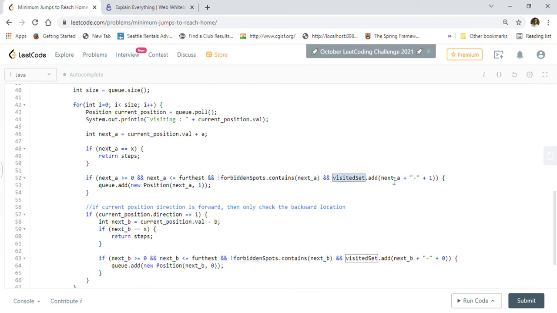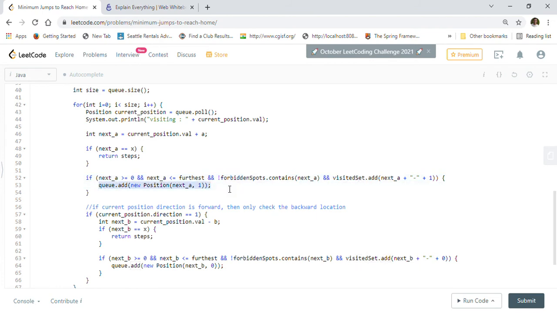When we call visited.add, it automatically checks whether it is already visited and adds it to the visited set.